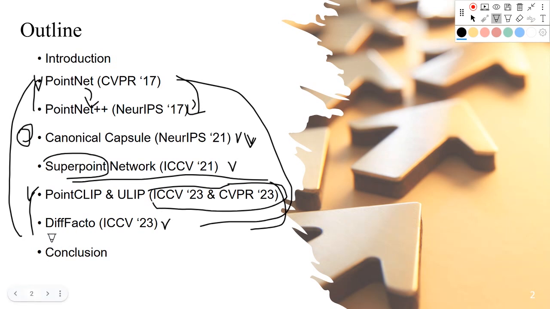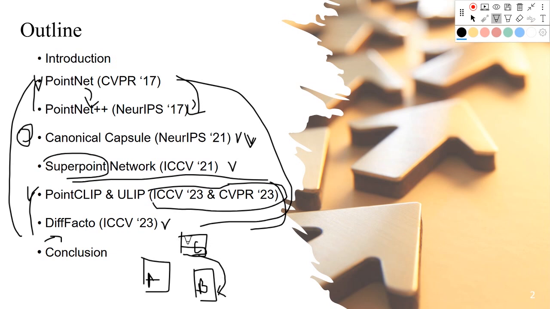And in particular, I select this paper, DiffFacto, from ICCV 2023 because I think this is special: this paper provides the ability to control the generated shape. For example, if we have chair A here, and we have another chair B, and we want to generate a new chair C, we can control that the legs of C will be in the style of chair B, and then the back of chair C will be in the style of chair A here. So we can have this kind of controllability. So I think that will be interesting to discuss.